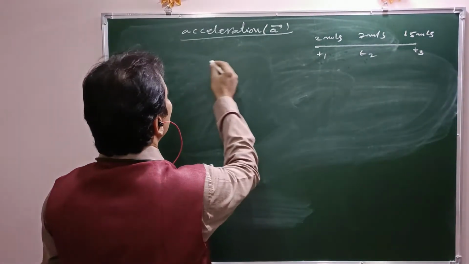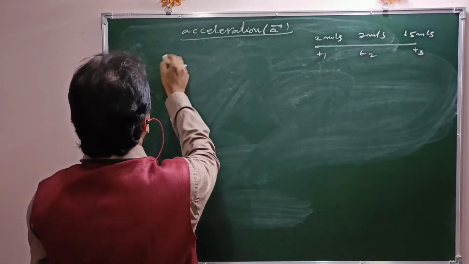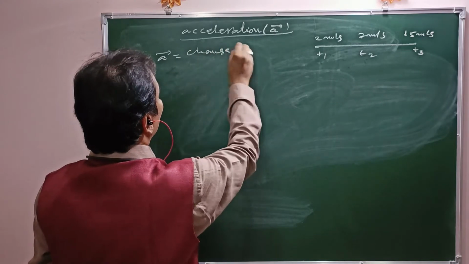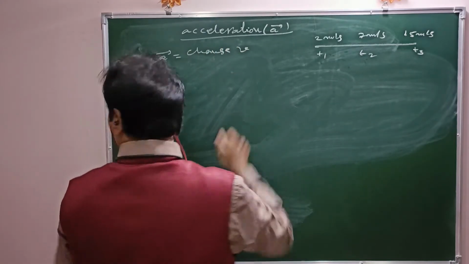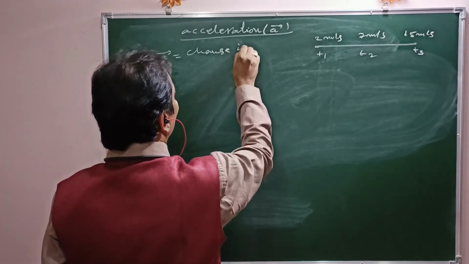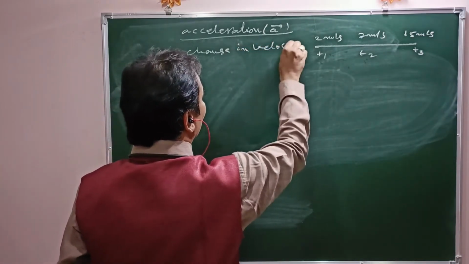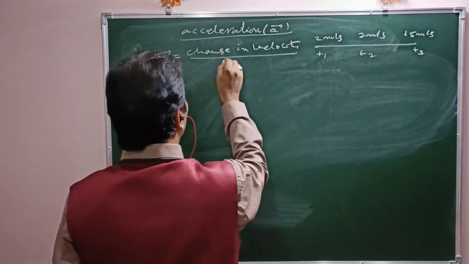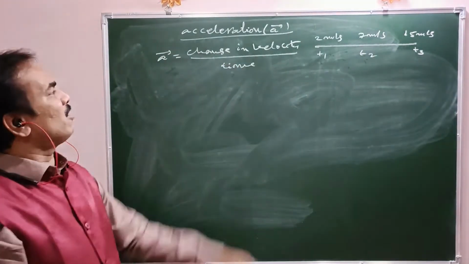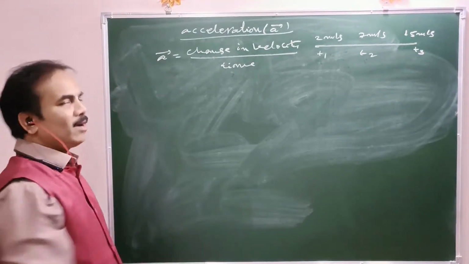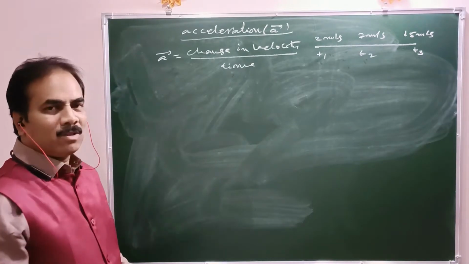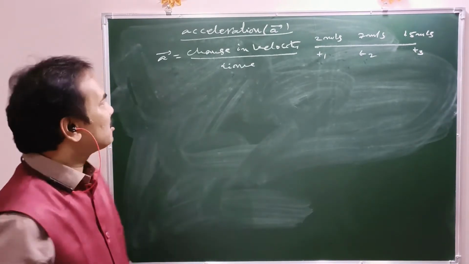So acceleration a bar equals change in velocity per unit time, that is, the time taken to have that change in velocity. It is a vector quantity, meaning it should have both magnitude as well as direction.